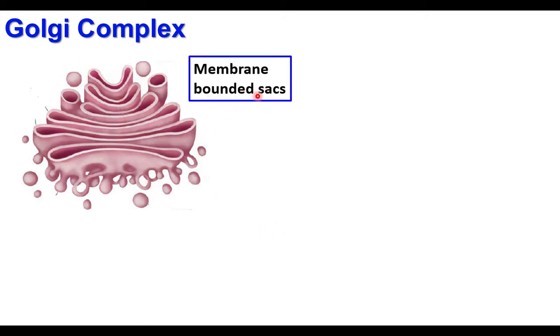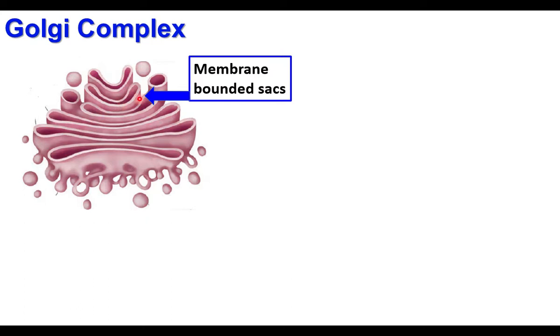Membrane covered sacs. Sac means bag-like structures. These membrane covered sacs are arranged one above another. In addition to these structures, small spherical structures are there, small vacuole-like structures.